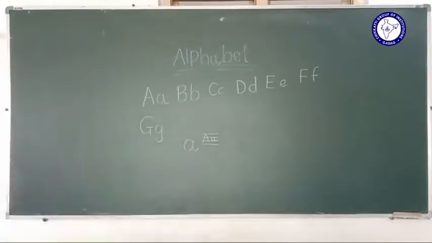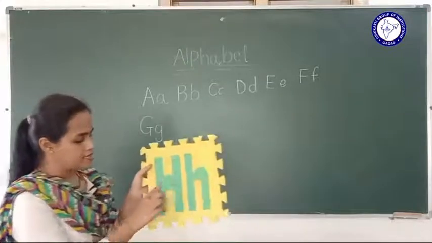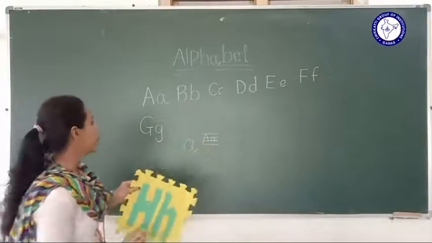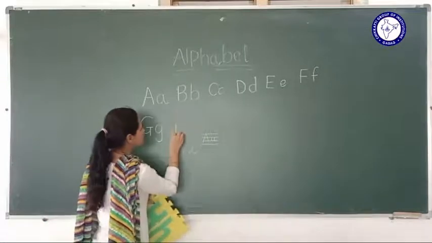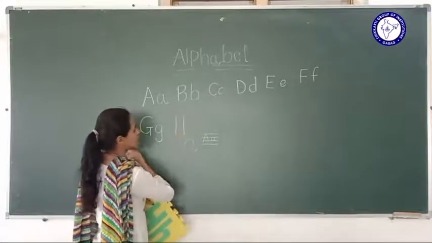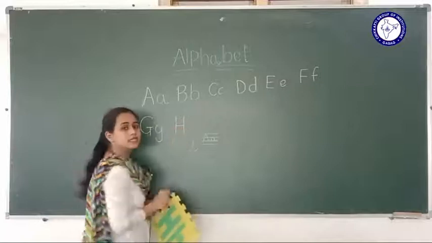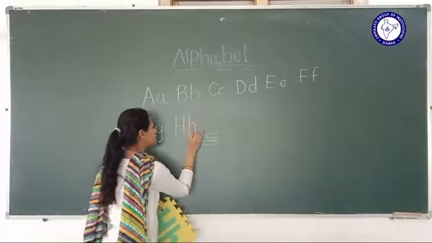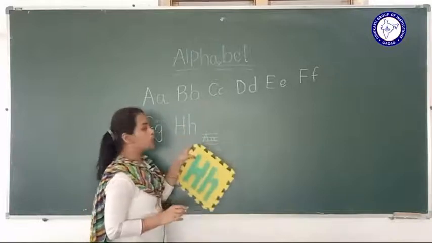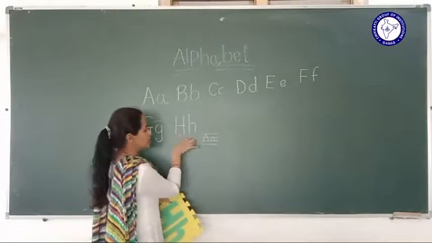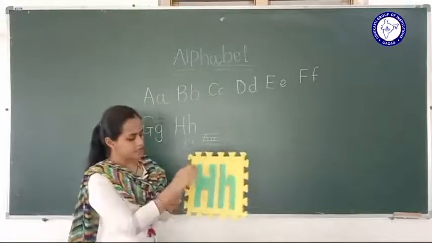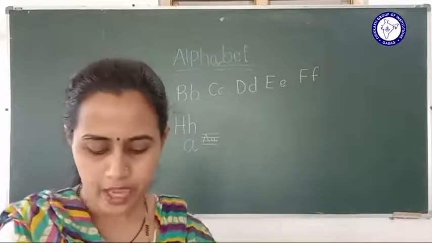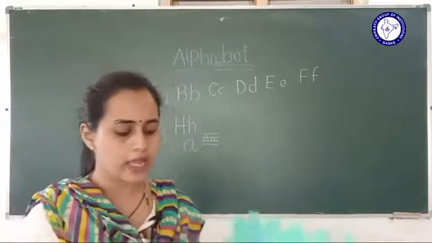H. Standing line, here a sleeping line, and a standing line. It becomes capital H. Standing line, sleeping line, and a standing line with a small curve becomes small h. Capital H, small h. After that, I.